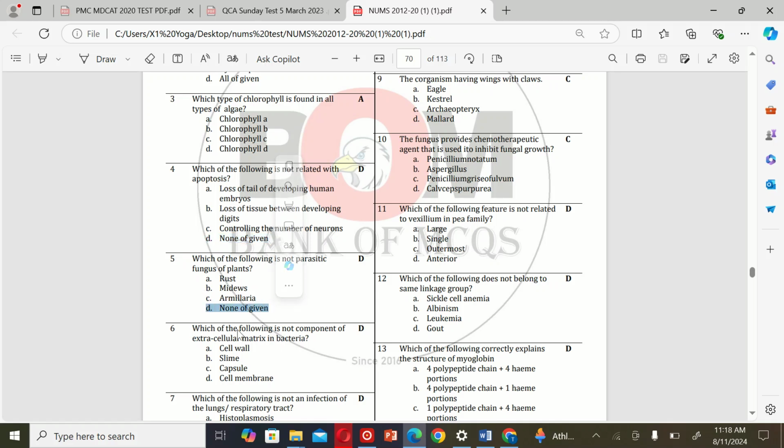The next MCQ is: which of the following is not a component of the extracellular matrix in bacteria? A. Cell wall, B. Slime, C. Capsule, and D. Cell membrane. So the correct option is D. Cell membrane.